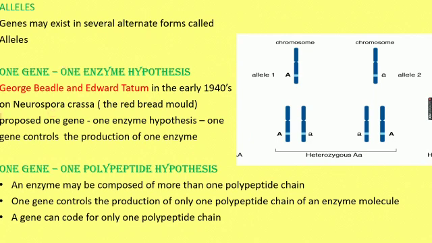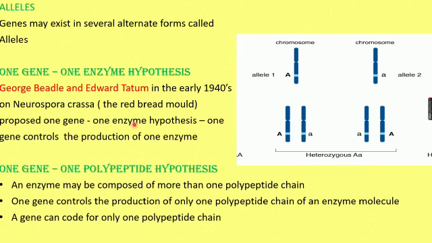From their findings, they proposed the one gene, one enzyme hypothesis. What they proposed is that one gene controls the production of one enzyme.